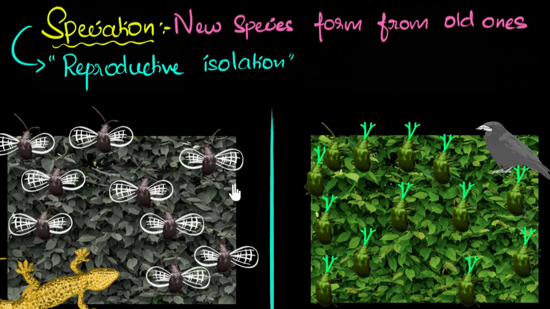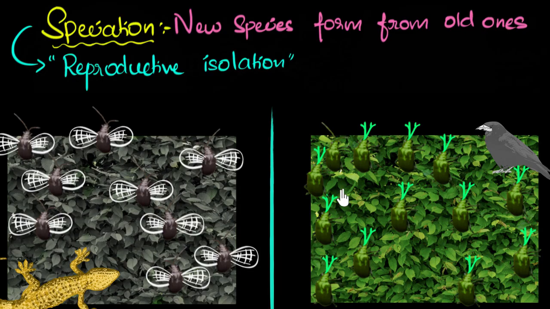Now look at these beetles, how different they are. They have different colors. These ones fly, these ones don't. They have horns, so many different features. And we did this for a few generations. Imagine this happening for thousands of generations. How many different features they would have accumulated over the years, right?